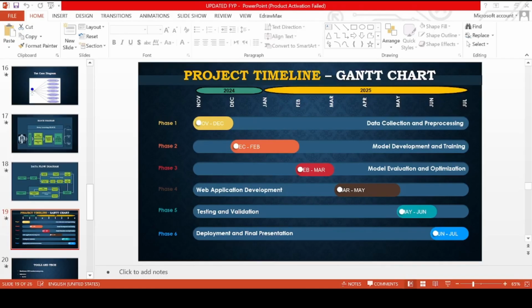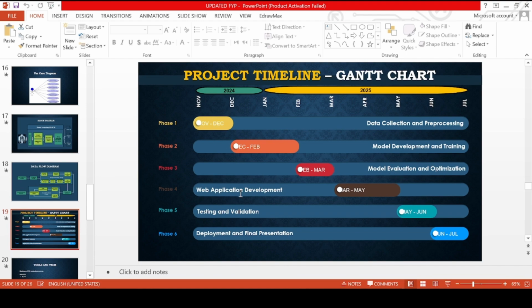So the Gantt chart: this Gantt chart shows the full timeline of our project. Phase 1 was completed between November and December and focused on data collection and pre-processing. Phase 2, from December to February, involved developing and training the deep learning models. Phase 3 followed from February to March, where we evaluated the model optimization.